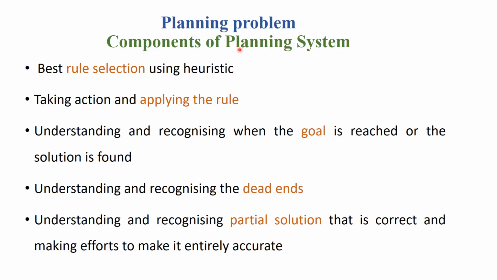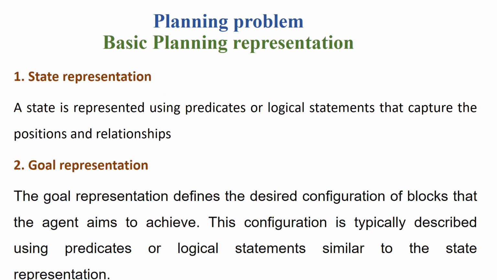Next one is the components of a planning system. The first step begins with rule selection using heuristics. Then we need to apply the rule, and then understand and recognize when the goal or the final solution is found, recognize the dead ends, and recognize the partial solution, which means what efforts we need to make to make it entirely accurate.